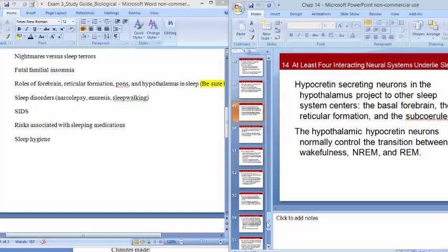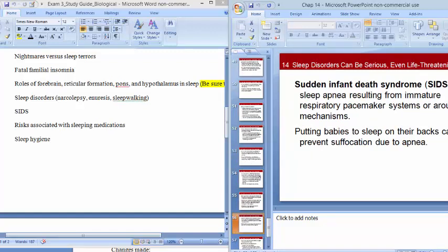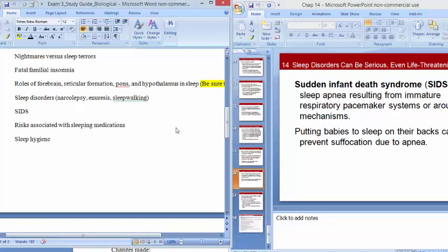SIDS, sudden infant death syndrome. It's a sad situation where you have sleep apnea in an infant that is then not able to recover from that and is often fatal, according to the name. Although sometimes you can interrupt, like if this is happening and a parent notices it, you can wake the baby up, and so sometimes it could be stopped. But what happens here is that an individual is not able to breathe, so the recommendations to try to reduce SIDS would be things like having baby sleep on their back, make sure that there's nothing in the sleeping area that could get pressed up against the face, so no stuffed animals or blankets or pillows, that kind of thing, and other things, breastfeeding, pacifier use, all those things are good as well.